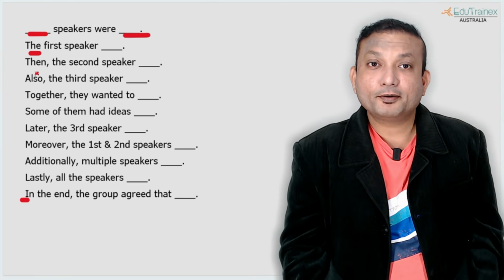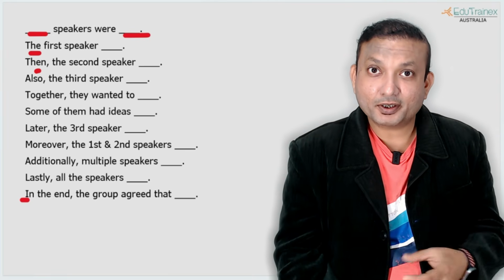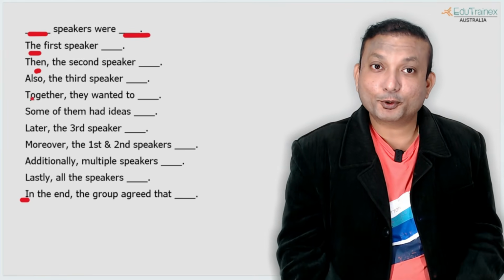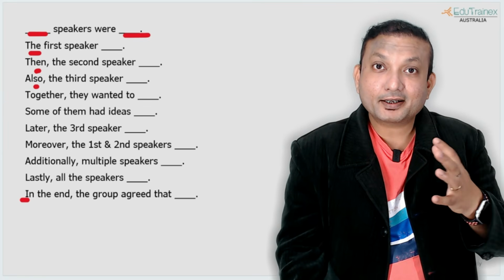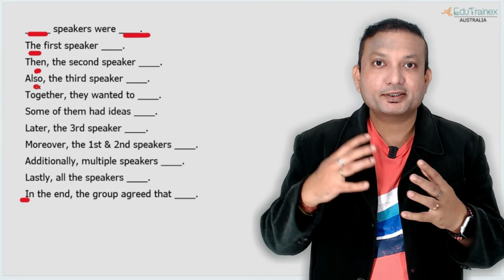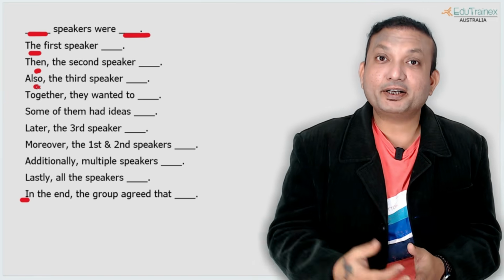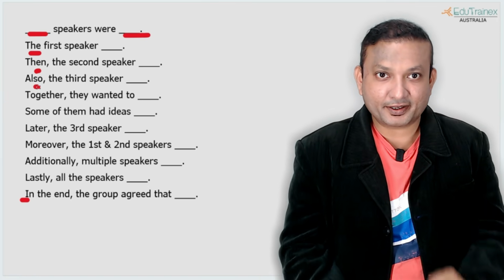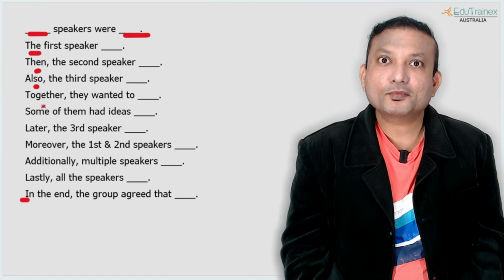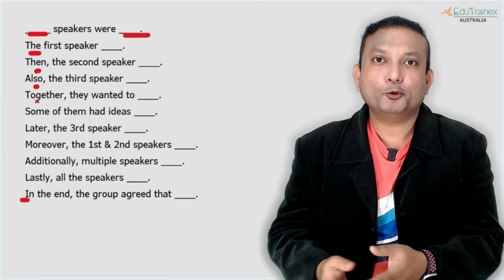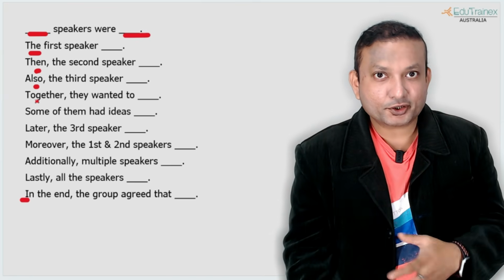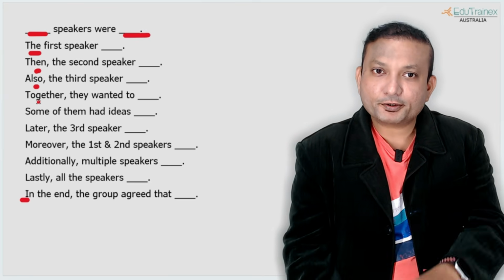And then if you see, we are using connectors, which are also called conjunctions or transition words, whatever you want to call them. This is what they do. They connect your ideas together and make it a very smooth, very structured response. A coherent response, that is what we need to achieve. This is what the Pearson study guidelines tell you: present a coherent response. And with this kind of structure, there is no specific order.